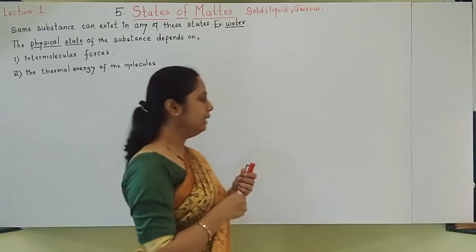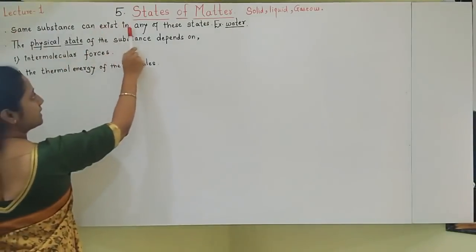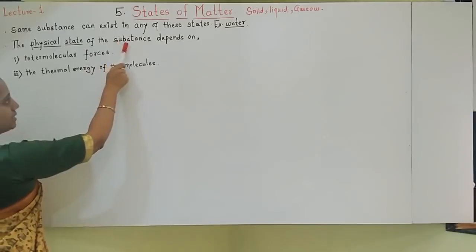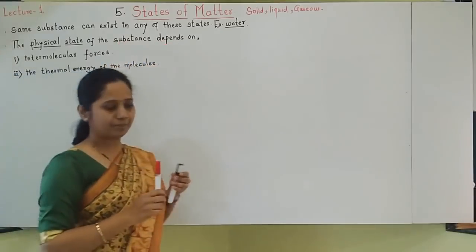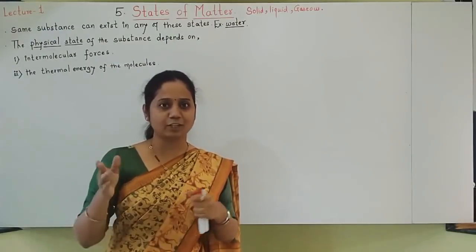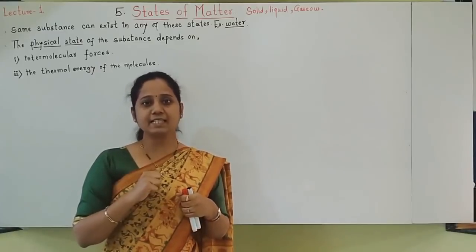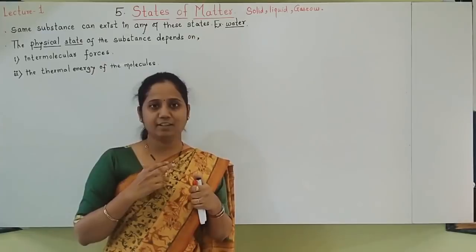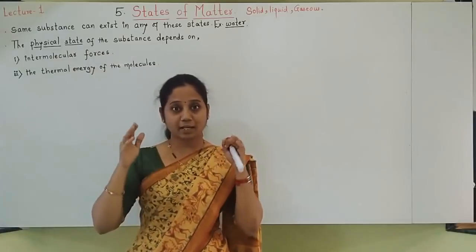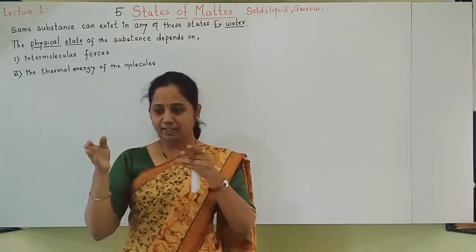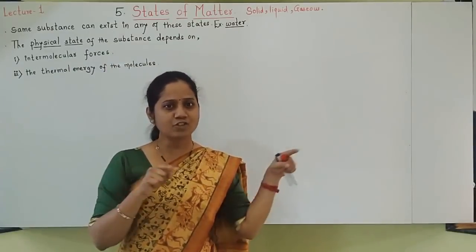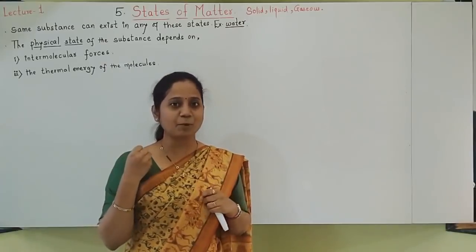Let us see. The same substance can exist in any of these states, for example water. The physical state of the substance depends upon which things? We have seen that various physical states are there: solid, liquid, gas. Physical state finally depends upon 2 things. Whether it is ice or water or steam, what changes are there? Physical state depends upon which 2 things?